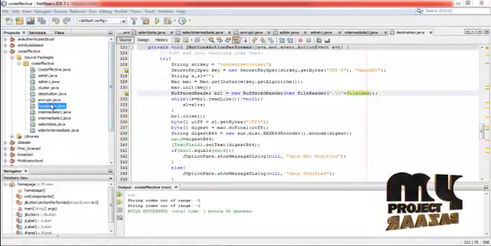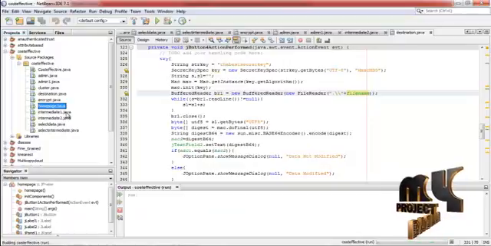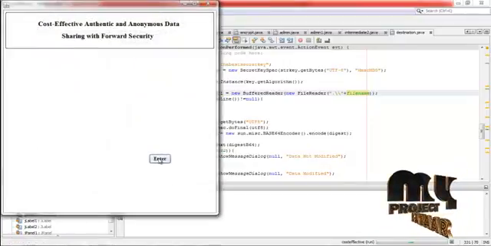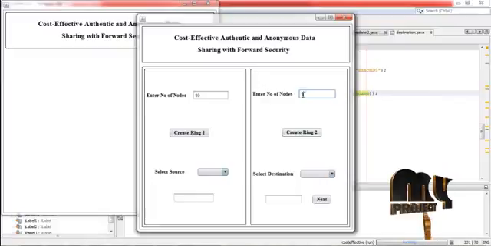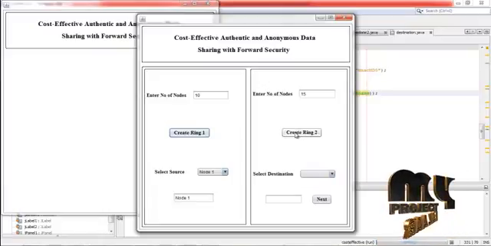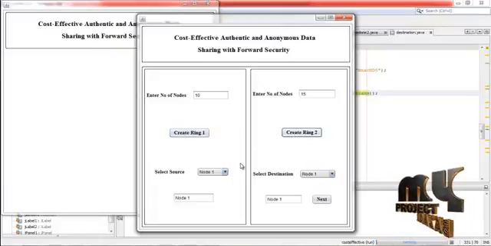Let us see the demo of the project. First of all, run homepage.java and then press enter. Now enter the number of nodes, and then here also enter the number of nodes. Now press create ring 1. Now the ring 1 contains 10 nodes, and then click create ring 2. Now the ring 2 contains 15 nodes.